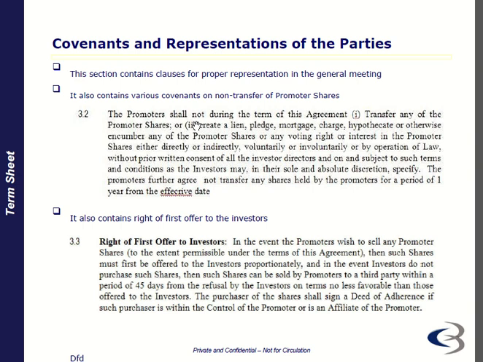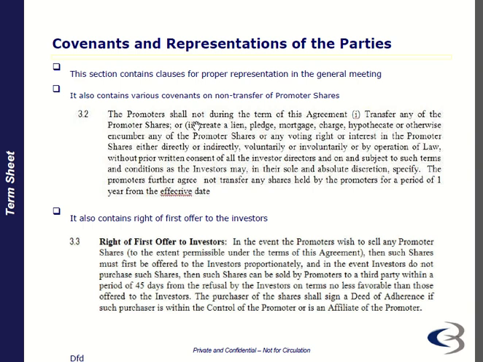Promoter shall not, during the term of the agreement, transfer any of the promoter shares, such as by lien, pledge, mortgage, charge, hypothecation, etc., or any voting rights or interest in the promoter shares, either directly or indirectly, voluntarily or involuntarily, by operation of law, without the prior written consent of all the investors' directors, and on such terms and conditions as the investors may decide, in their sole and absolute discretion. The promoters further agree not to transfer any shares held by the promoters for a period of 1 year from the effective date.